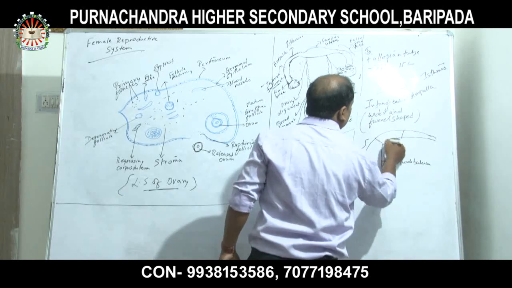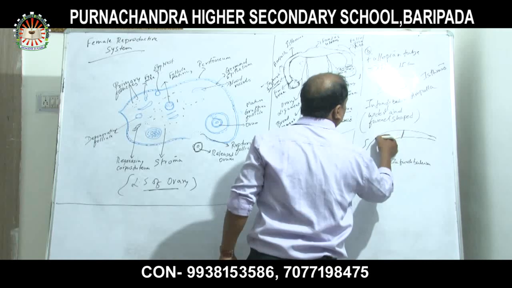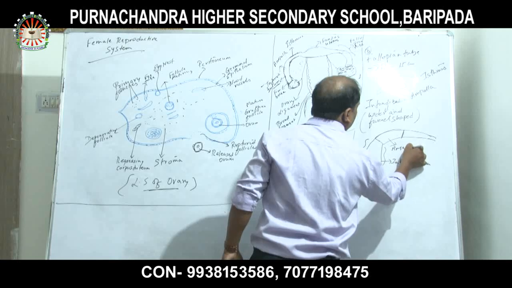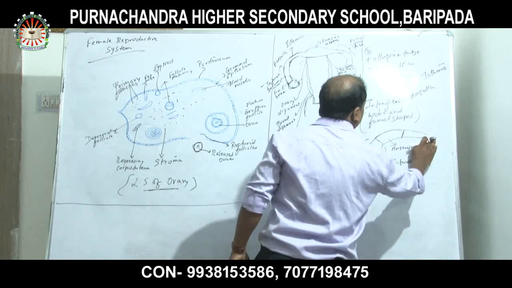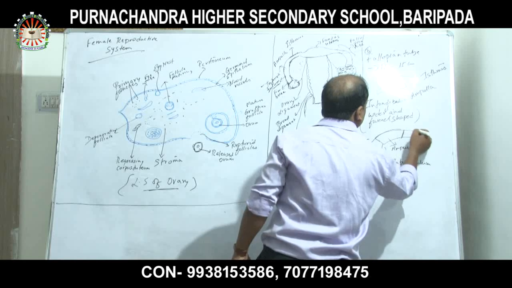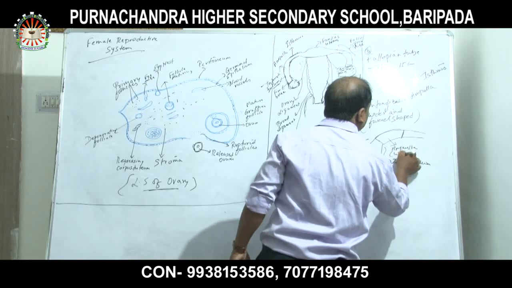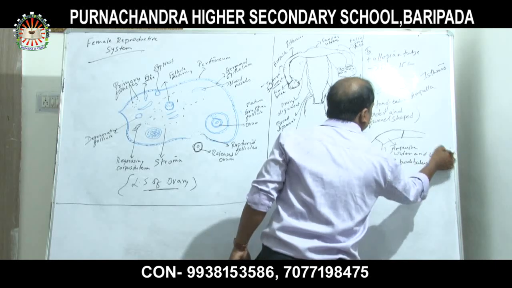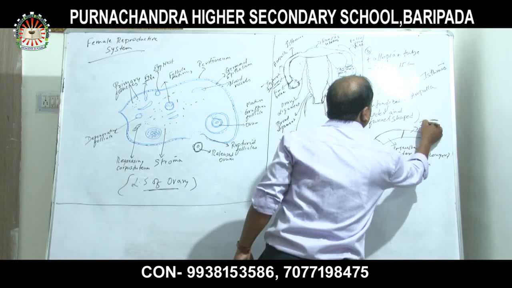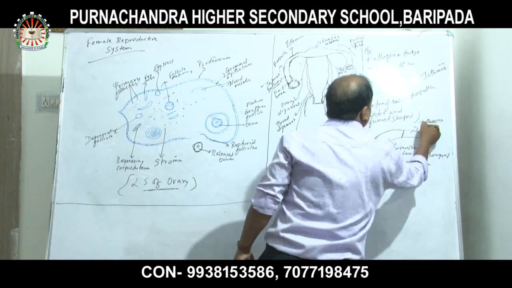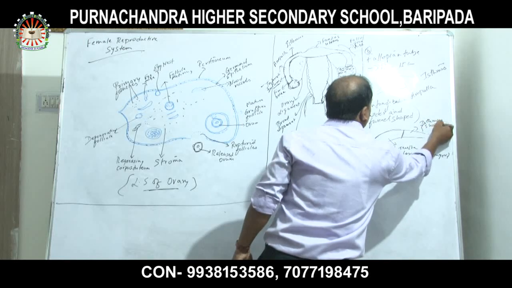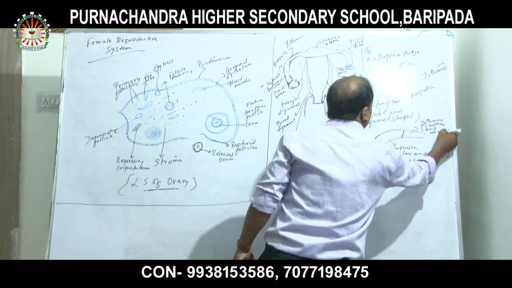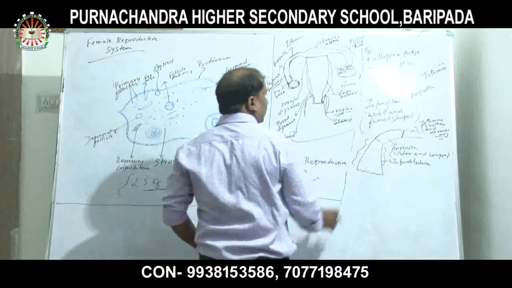And this one is wider and longer, called the ampulla. And the narrower and shorter one is the isthmus. Isthmus is shorter and narrower. This is the structure of the fallopian tube.